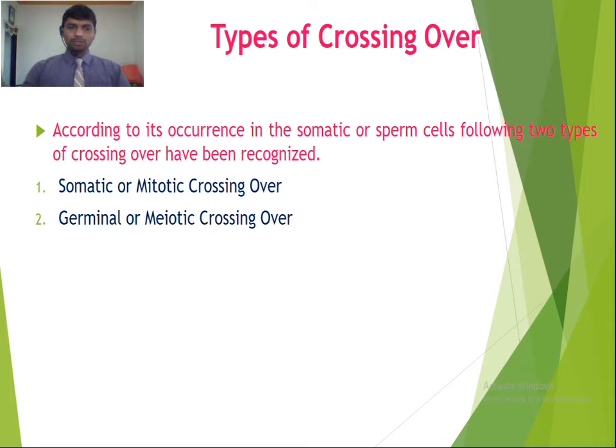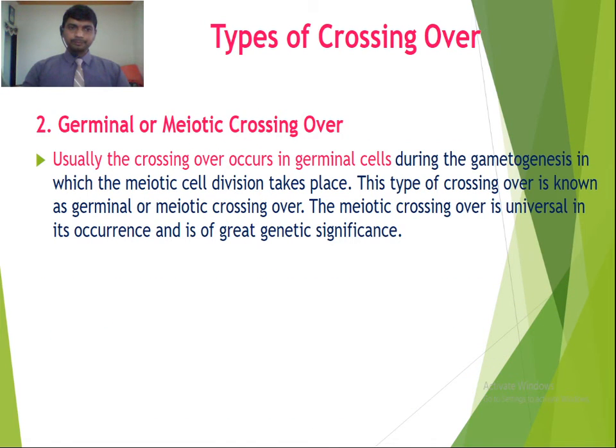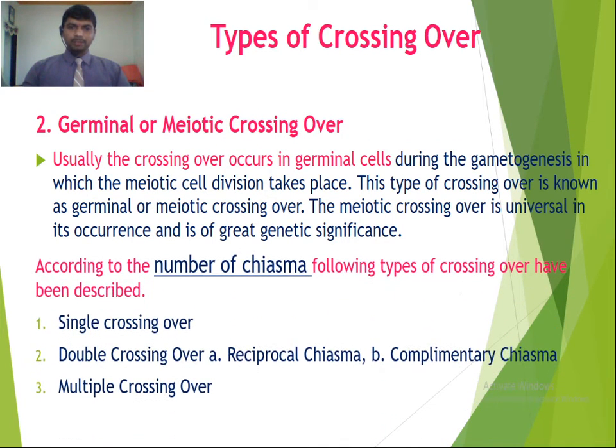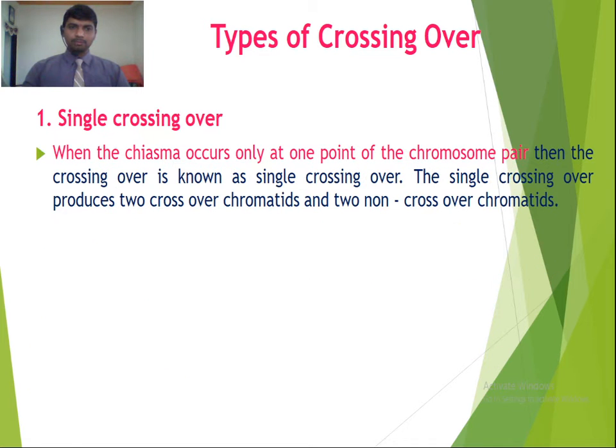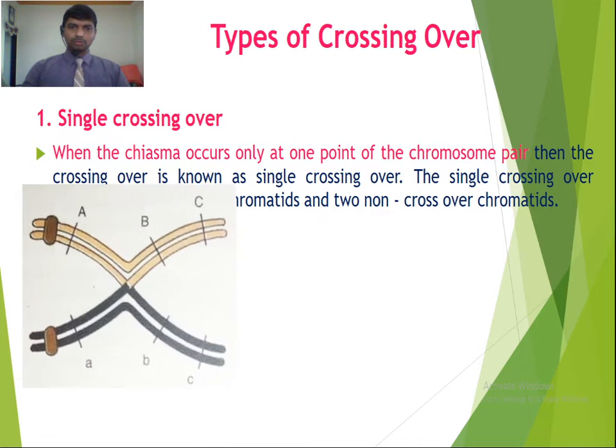According to its occurrence in the somatic cell or sex cell, there are two types of crossing over: somatic or mitotic crossing over, and germinal or meiotic crossing over, that we saw in the last lecture. Next, according to the number of chiasma formed during crossing over, there are three types: single crossing over, where a single chiasma is formed; double crossing over, where two chiasma are formed; and multiple crossing over, where more than two chiasma are formed.